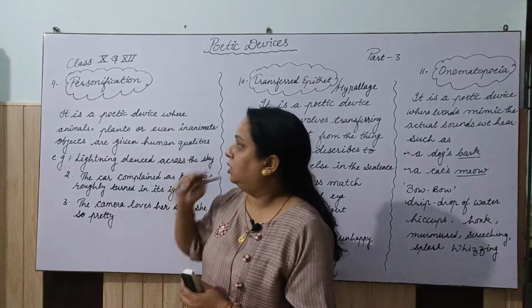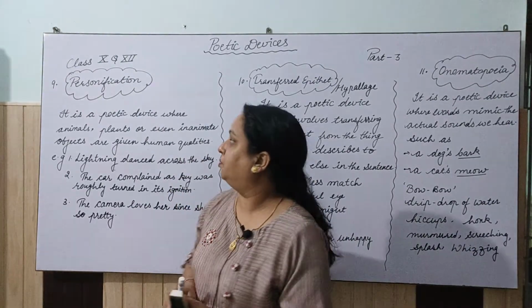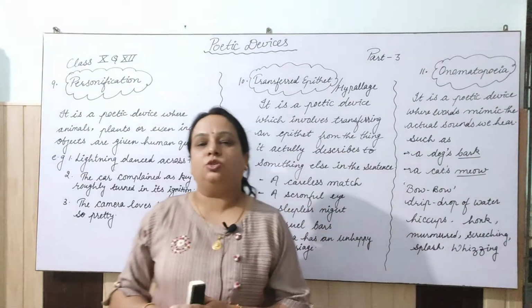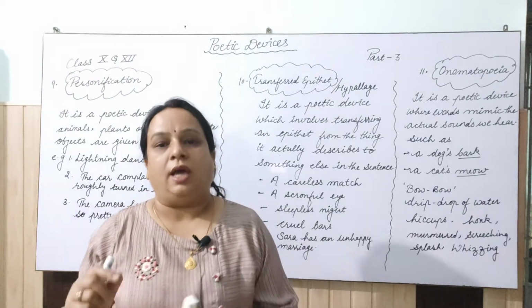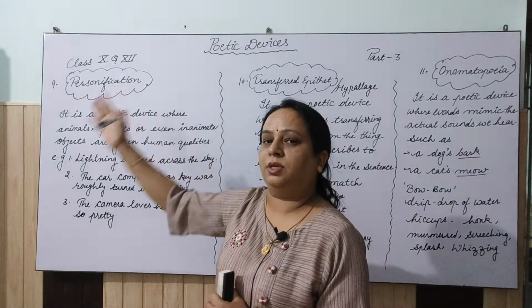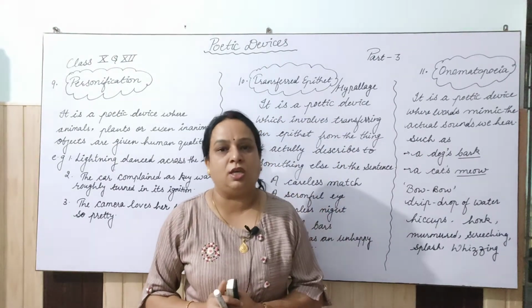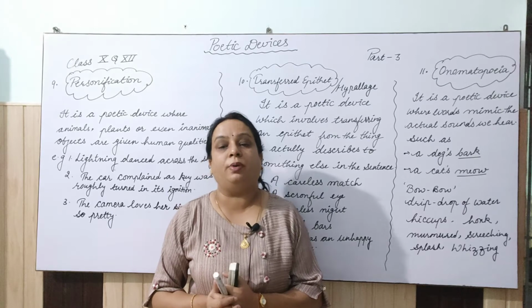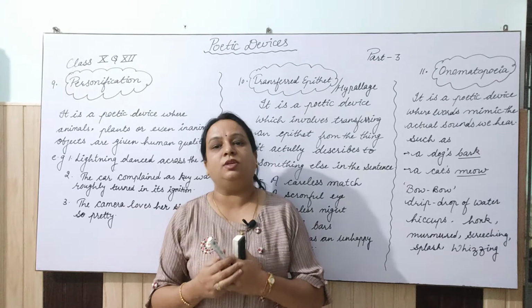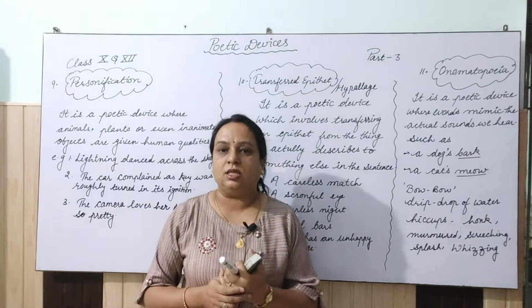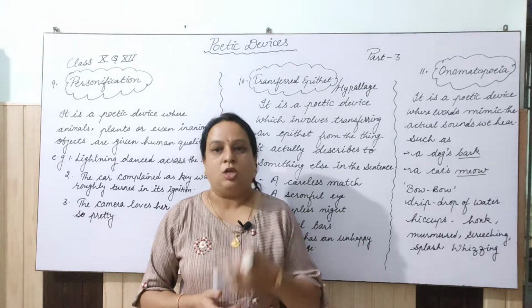So, today we are going to start part number 3 of these poetic devices, and today I have taken personification as the first poetic device. Actually in serial number it is 9, but today's first is personification. So dear students, personification is something related to persons. It is when the qualities of humans are given to some non-living things, some animals, or some inanimate objects. So let's see what that is.